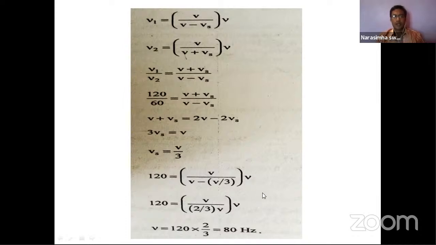So you are getting 80 hertz. So this is the frequency of the whistle of the train, that is the original. So what we have done, the problem has given only frequencies, right?